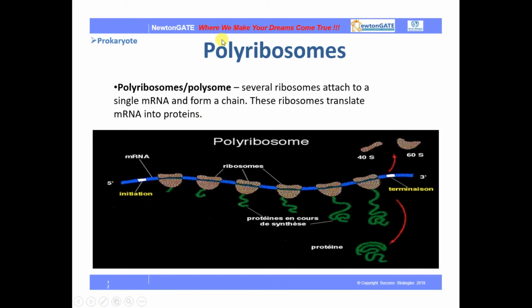Next is polyribosomes, which are present in prokaryotes. What are polyribosomes? They are also termed polysomes. Here you can see this is a single mRNA, and many ribosomes are attached to this single mRNA chain. These ribosomes translate mRNA into proteins during protein synthesis. So this is termed polyribosomes. When several ribosomes attach to a single mRNA structure, it is termed a polyribosomal unit. That helps ribosomes translate mRNA into proteins during protein synthesis.